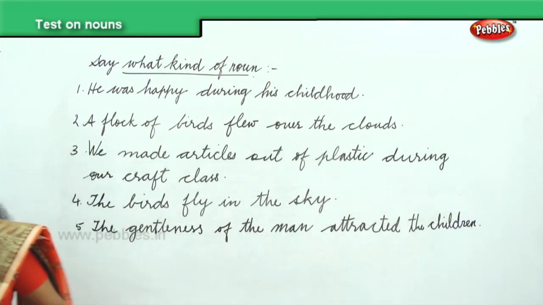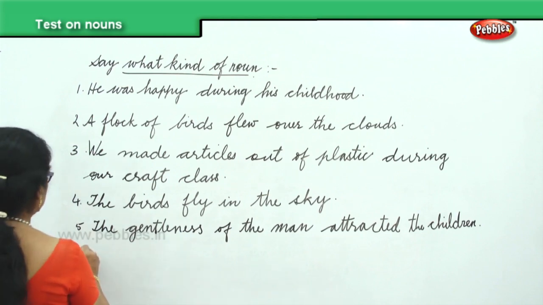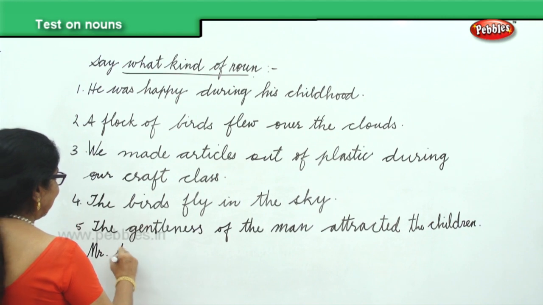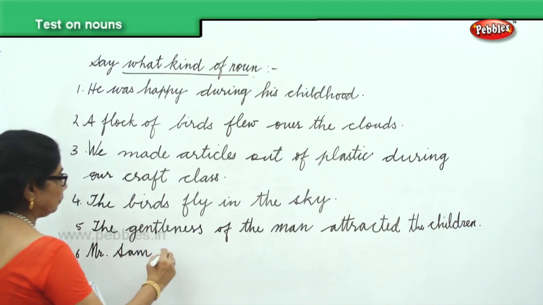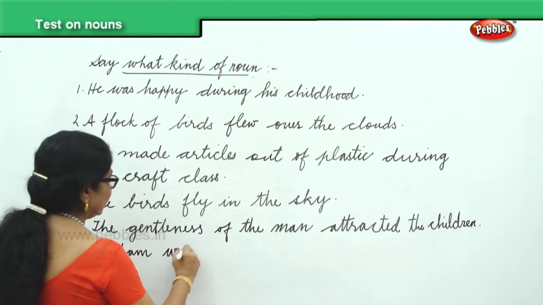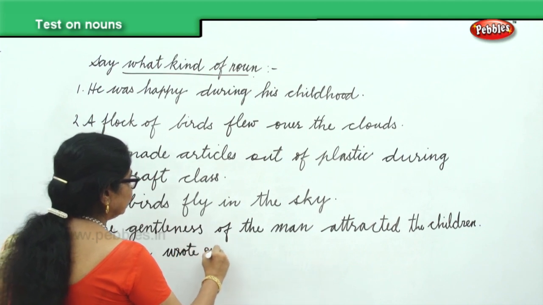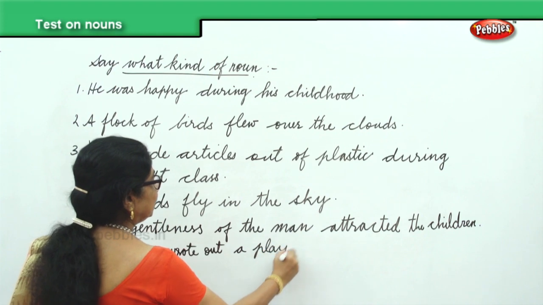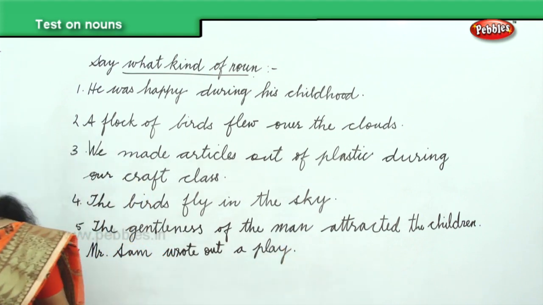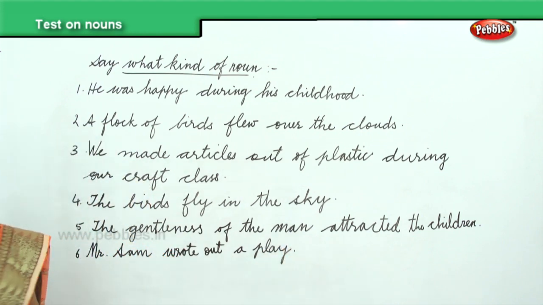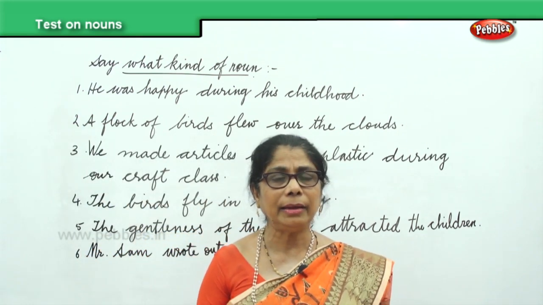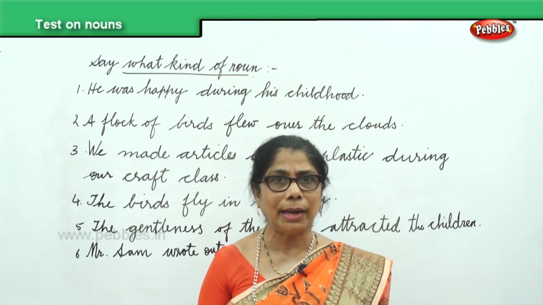Then, Mr. Sam wrote out a play. Mr. Sam wrote out a play. Now, what are we trying to look at? We're trying to identify kinds of noun and say what kind it is.